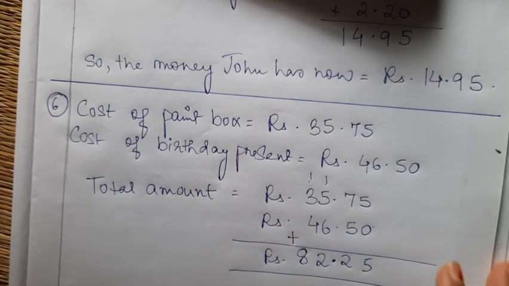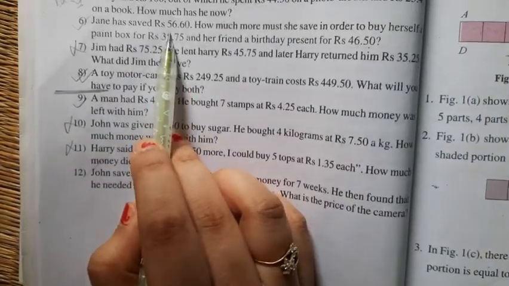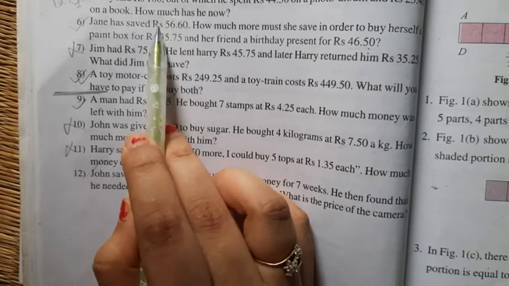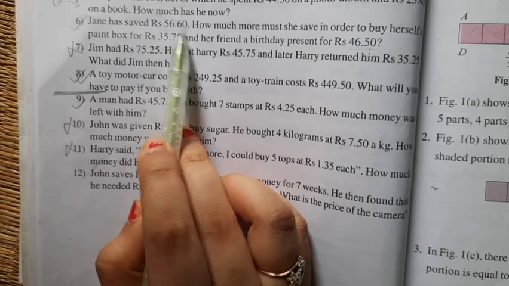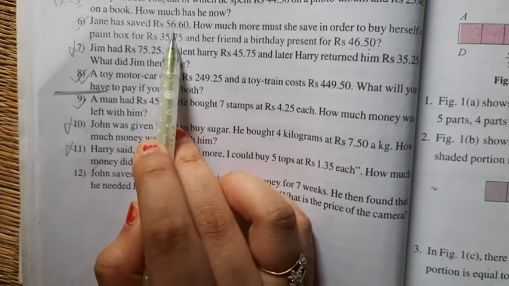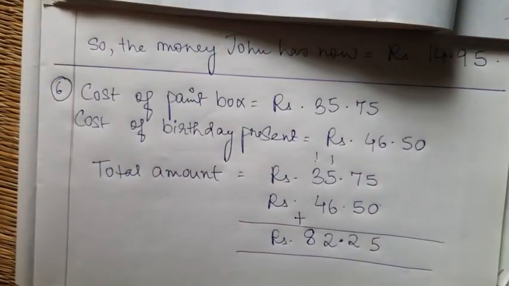She needs 82 rupees 25 paise. This is the amount that she needs. But how much money does she have? 56.60. This is the amount that she has. She has only this much. So is this amount less or more? Yes, it is less because this is 56 and she needs 82. So she needs more money, and we are going to find out how much more.